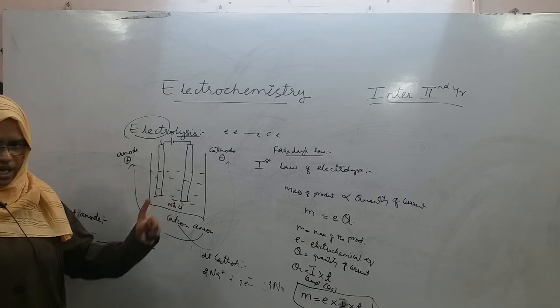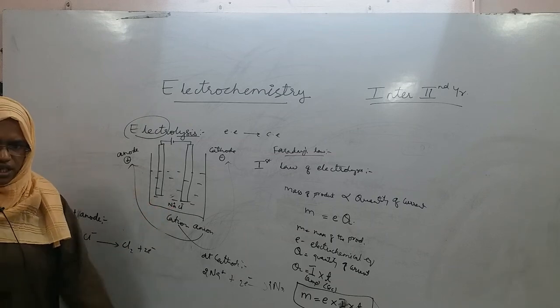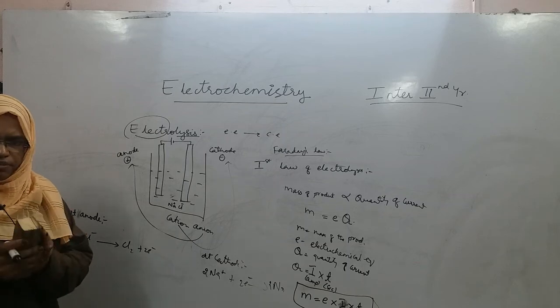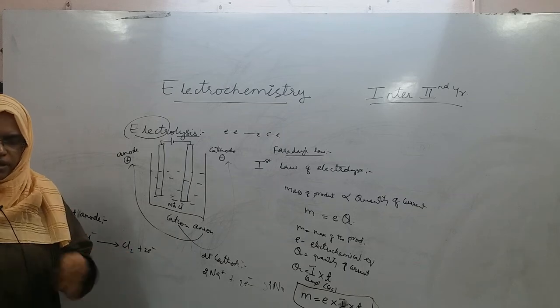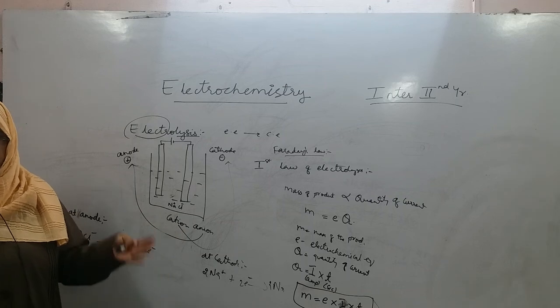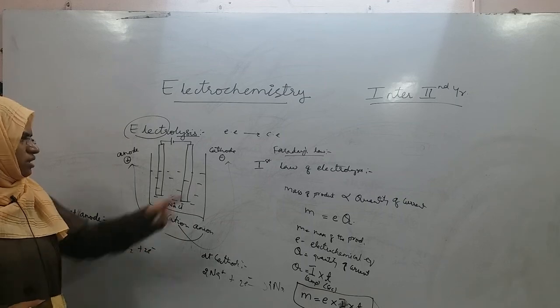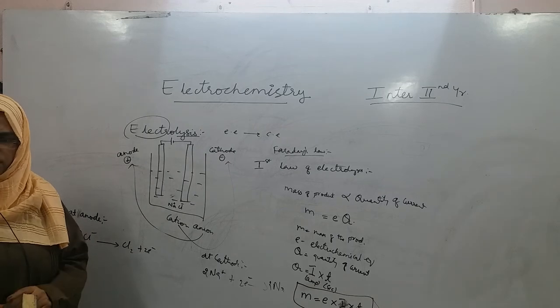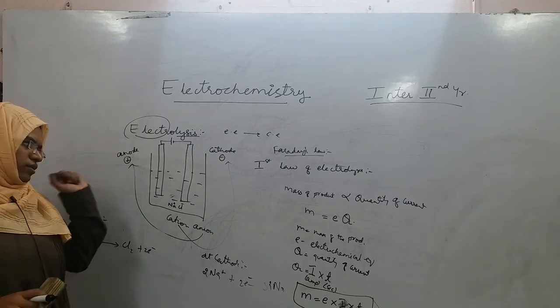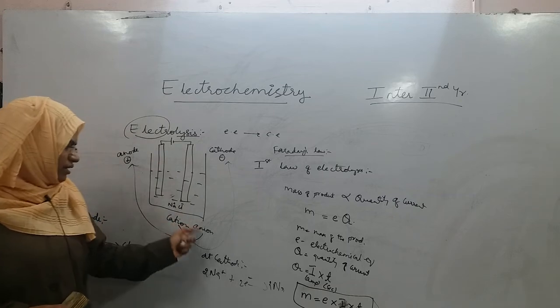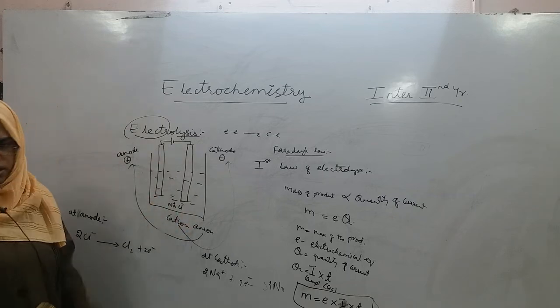So when you take that, what happens is the moment you start giving electrical energy or power or current, ions present in the solution become separate. Cations separated, anions separated. All the cations present in the solution start to run towards cathode, and all the anions present in the solution start to run towards anode. Cations are positive charge, therefore cathode has to be negative. Anions are negative charge, therefore anode has to be positive.